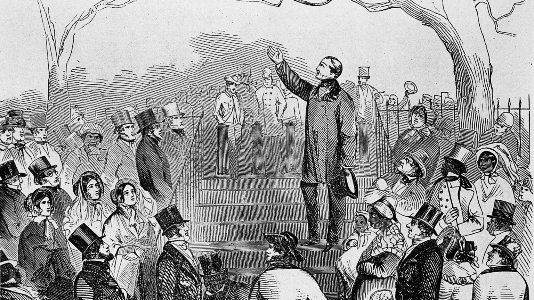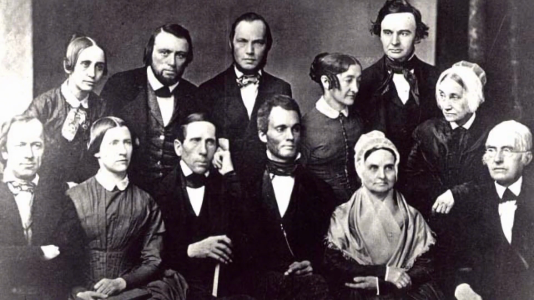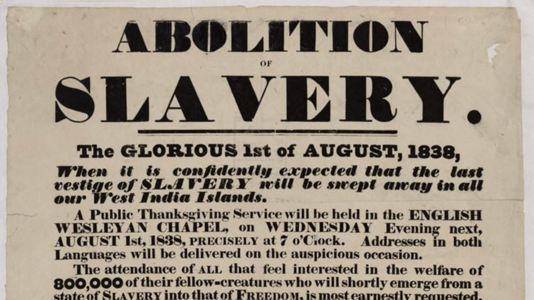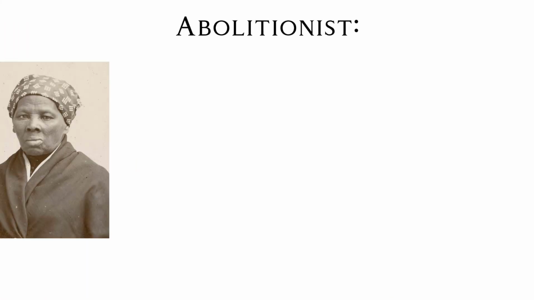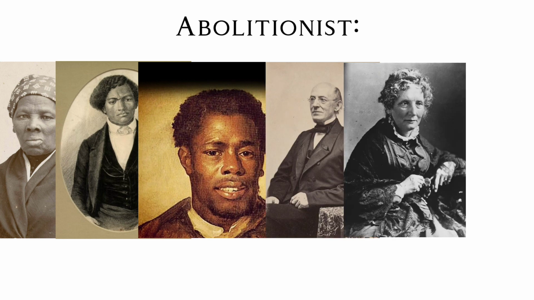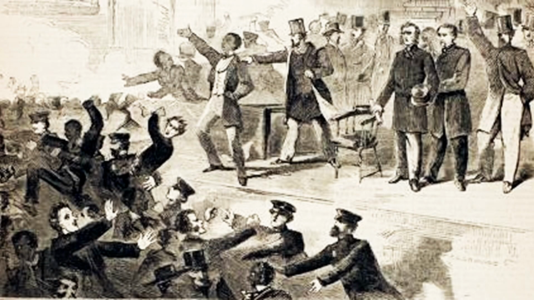An abolitionist is a person who wants to abolish or put an end to slavery. A group of abolitionists came together to create the abolitionist movement, which would hopefully put an end to slavery and let liberty reign to all people. Some of these abolitionists were Harriet Tubman, Frederick Douglass, Nat Turner, William Lloyd Garrison, Harriet Beecher Stowe, and John Brown. These citizens helped promote the abolitionist movement, which allowed citizens to represent why they believed that everyone should be created equal.